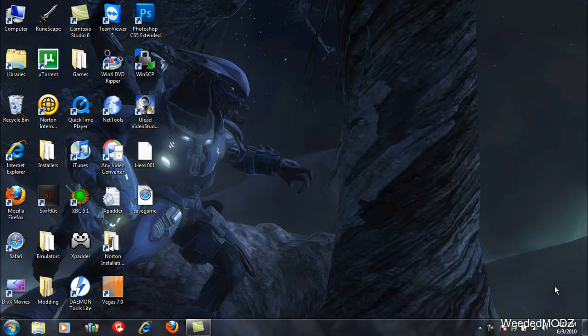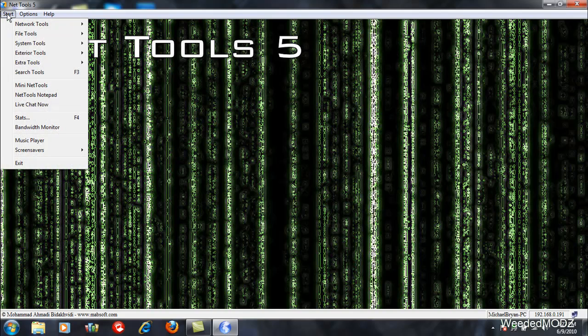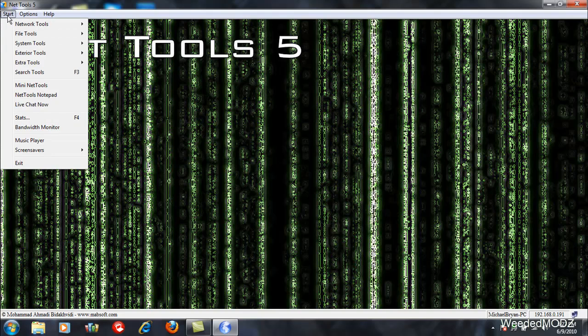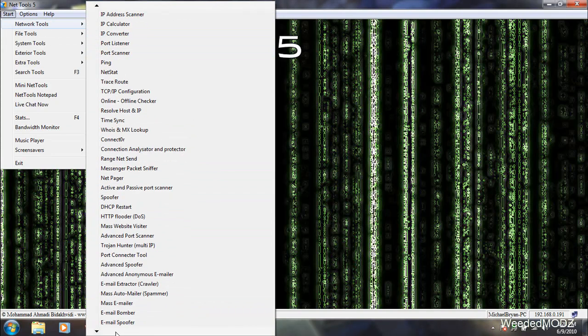It's all in a web program. Well, not really a web program, just an application that you can get for your computer called NetTools. Whenever you download NetTools, it will show up as a virus because inside of NetTools there's stuff that you can use to make viruses. So it will show up as a virus, but it's not a virus. And inside NetTools, you get all of these things.